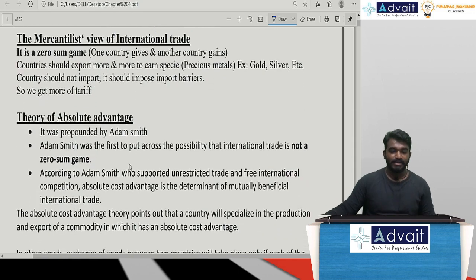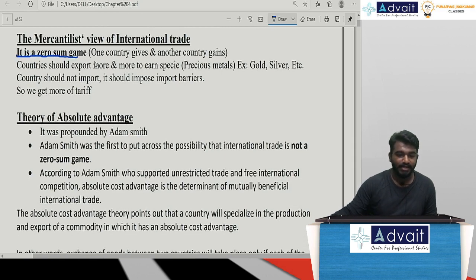Now, the mercantile view of international trade. It is a zero-sum game. What do we mean by zero-sum game? Only one country is going to lose, and only another country is going to gain. Now, a country should export more and more in order to earn specie. What do we mean by specie? All those precious metals like gold, silver, etc.